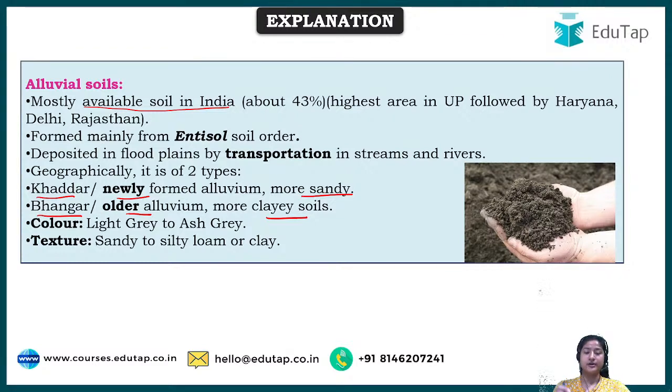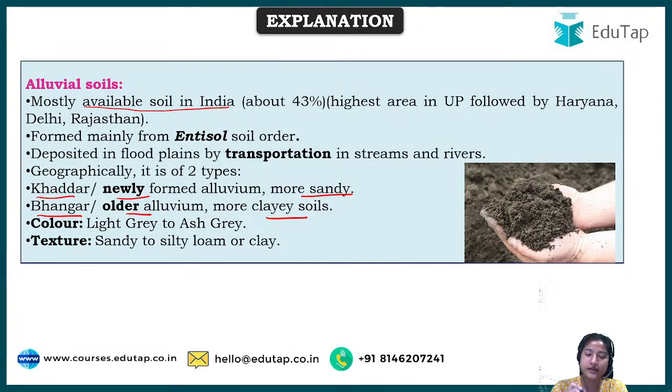Why can you say that? Because these are newly formed. How is a soil formed basically? Soil is formed from the breakdown of rocks. When rocks break down into smaller and finer particles, soil is formed. So why is the newly formed alluvial soil sandy in nature? Because it is still in the breaking down stage. While bhangar is older, it has been sedimented for a while and has been breaking down more and more, and that is why it is more clayey.